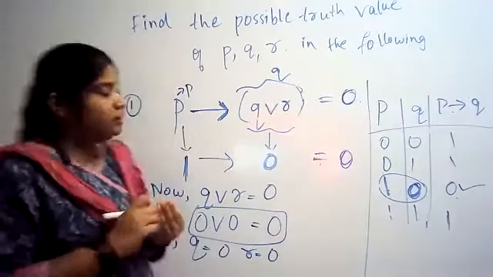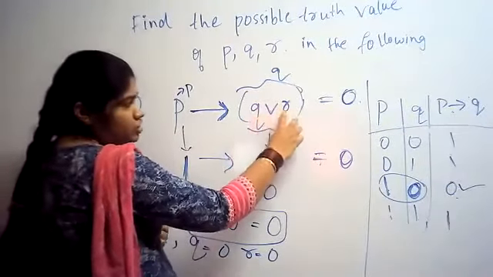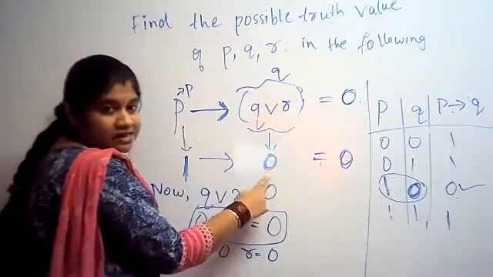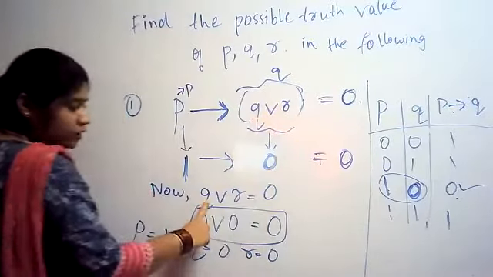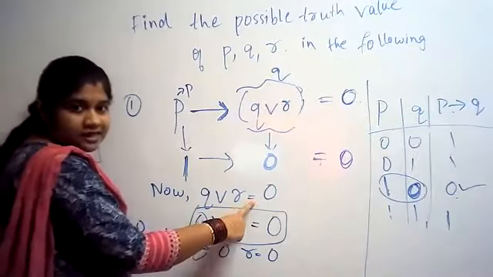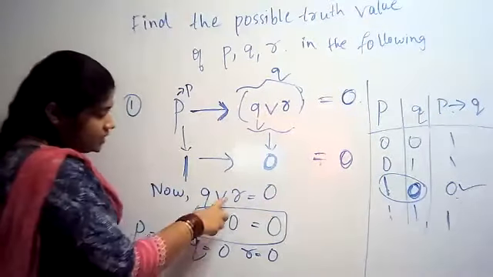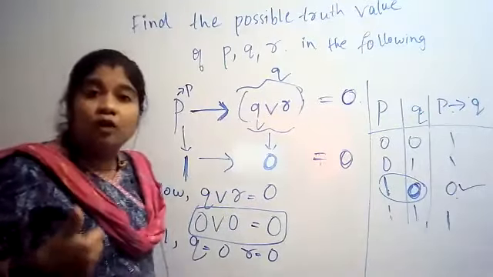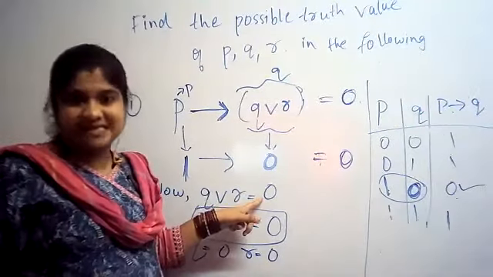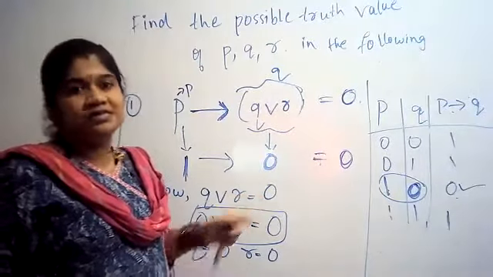How do we find it? So Q disjunction R is equal to what? We take it as 0. What is Q? We don't know. What is R? We don't know. But what I know is the result is 0.